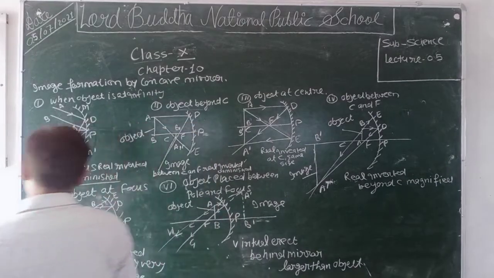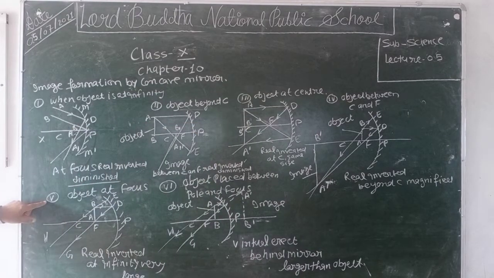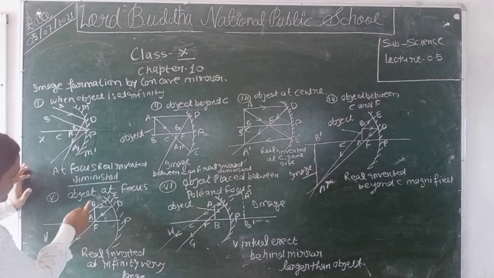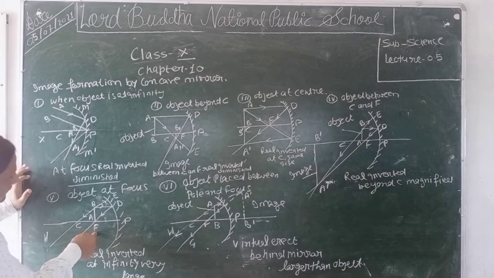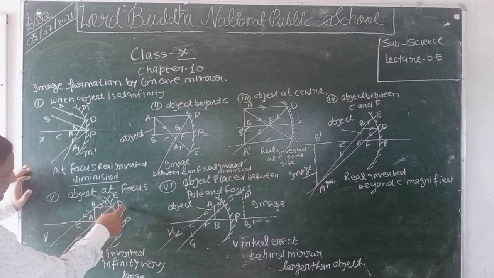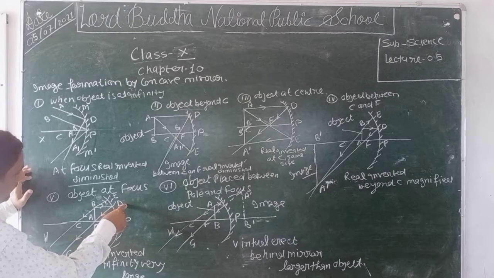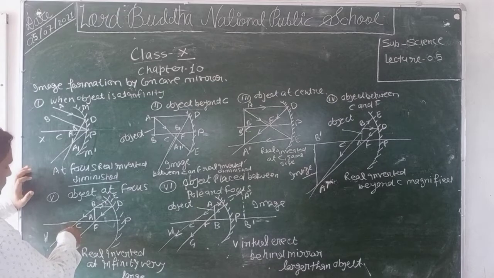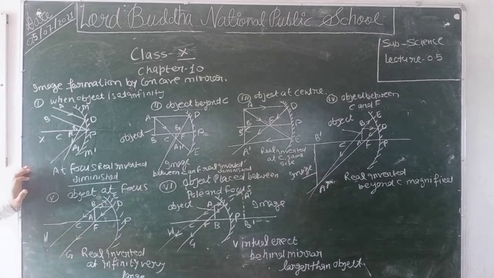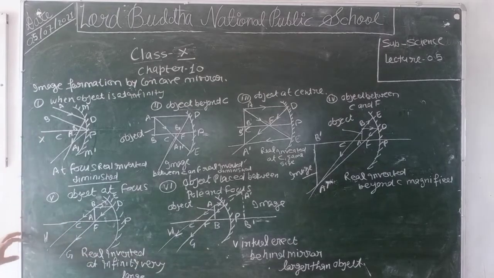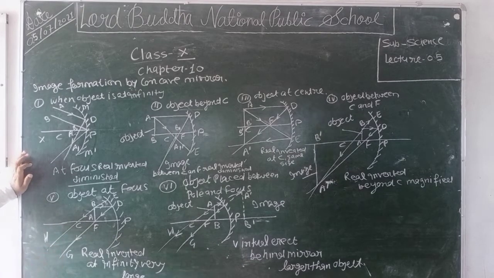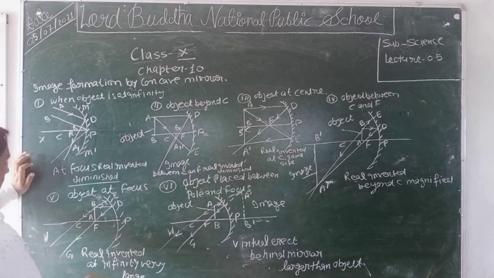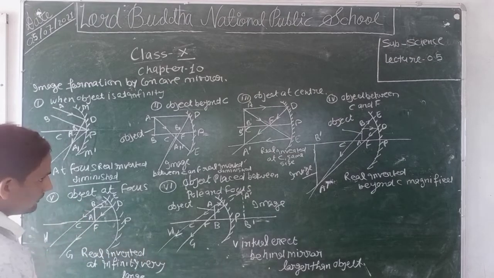Now we discuss the fifth condition. When the object is placed at the focus, we take an object AB which is placed at the focus. Consider two rays: one parallel to the principal axis in the form of BD. After reflection it passes through the focus, and the next one passes through the center of curvature. After reflection, they meet at infinity, and the image will be found real, inverted, highly large,